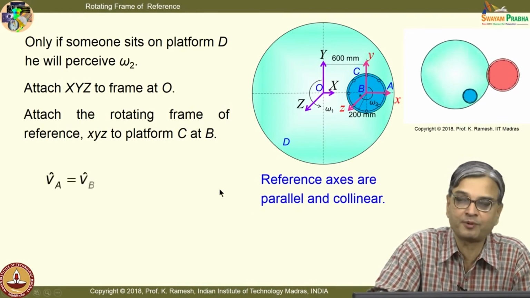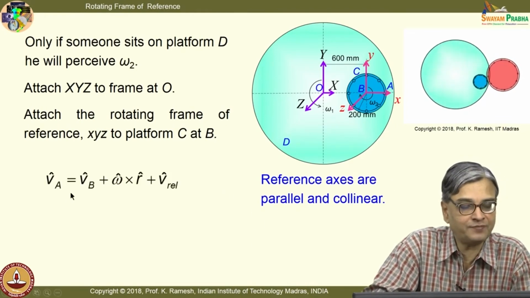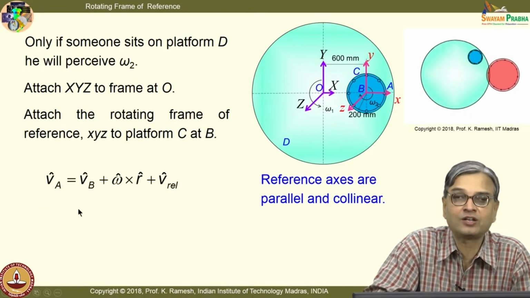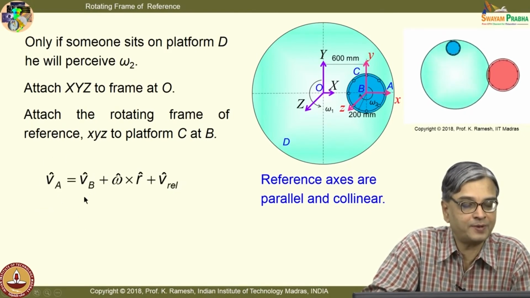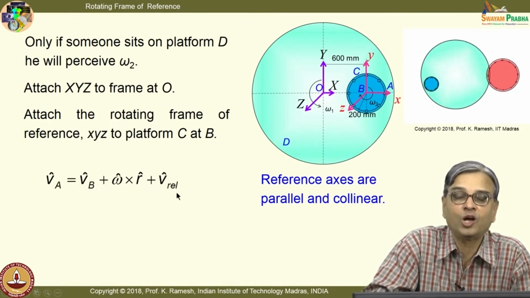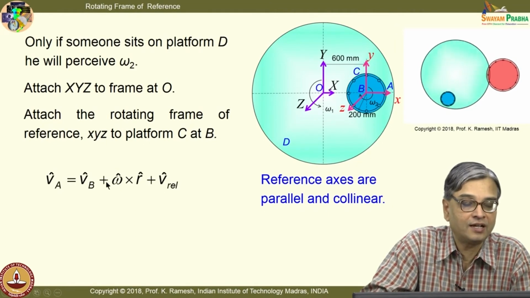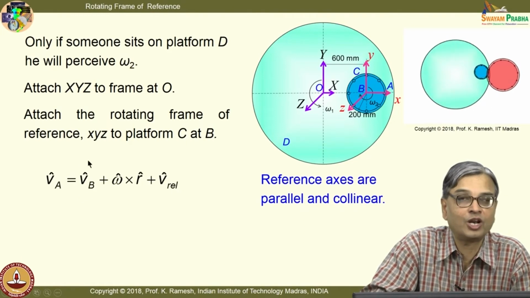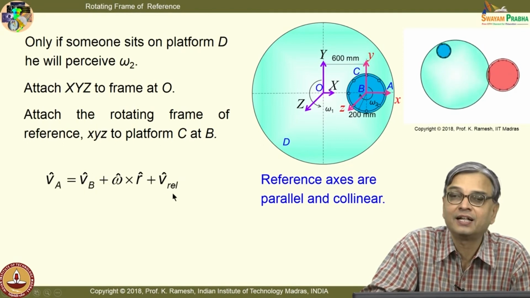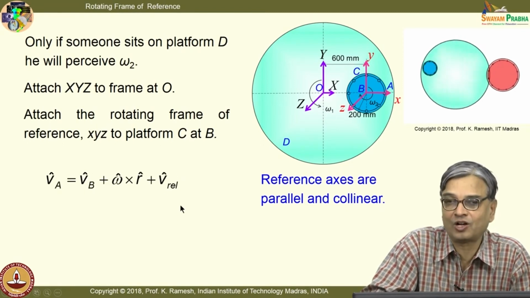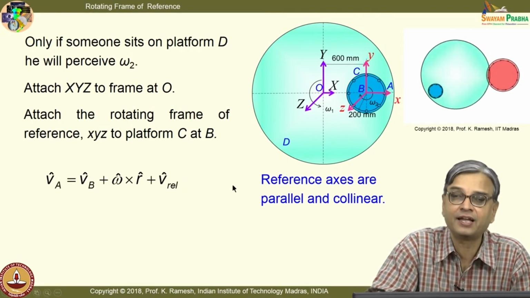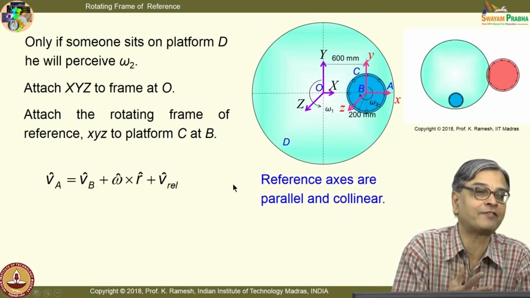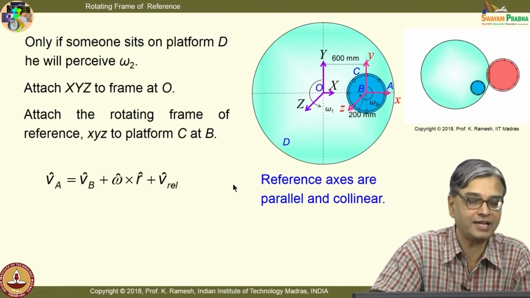So, it is a very simple problem to start with, and the question is we have to find out the velocity, and we know the expression V A equal to V B plus omega cross R plus V L. Now, you have to find out what is the omega that I should use, how do I evaluate velocity of point B, how do I evaluate velocity which is labeled as V L, or this is the velocity of point A seen from a rotating frame of reference. Okay.